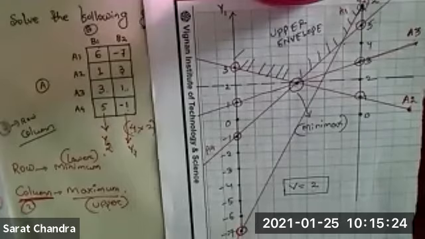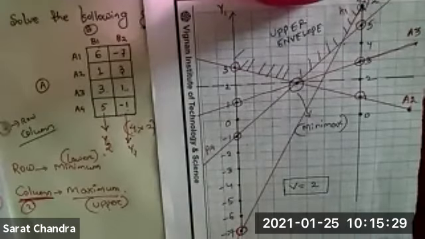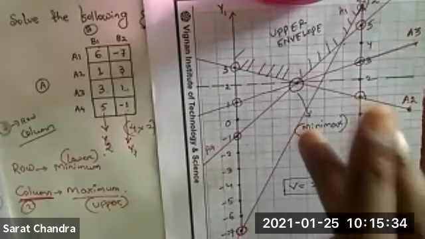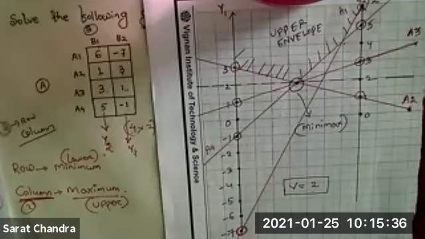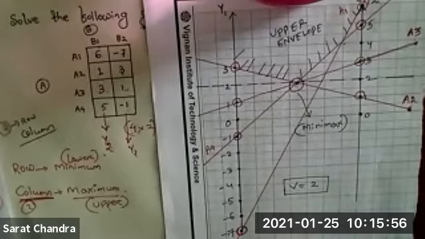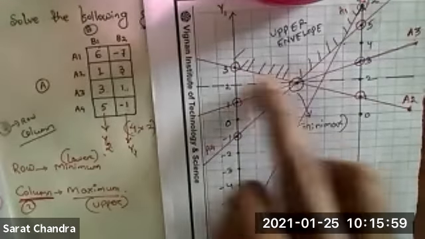So mostly, if you see the previous year questions till last year, in every game problem they have given related to theory of games, only 2 lines are passing through a single point. That's why the maximum number of problems I have solved are where only 2 lines were passing through the single point. This kind of problem they have never given in the exam, but we cannot say that they will not give. Suppose in case they give, more than 2-3 lines are passing through a single point.